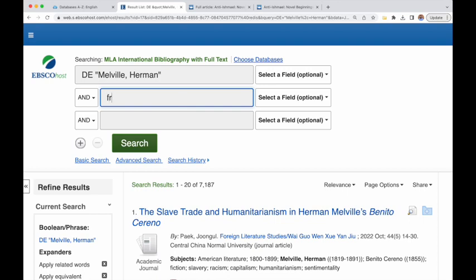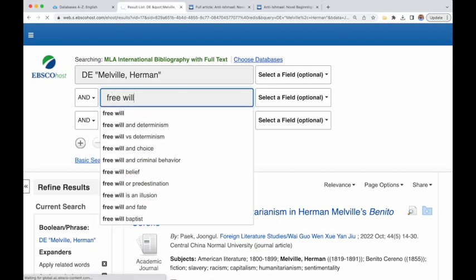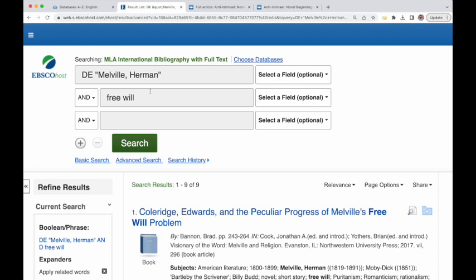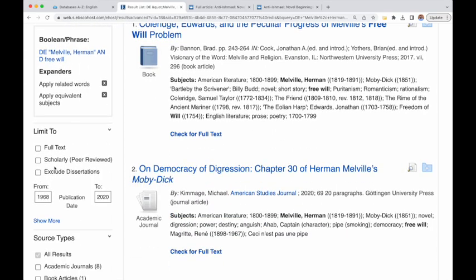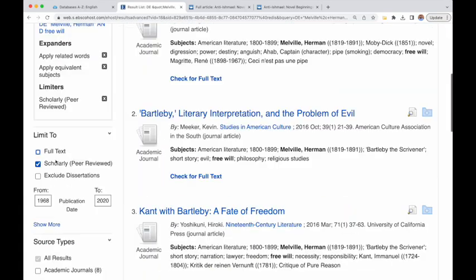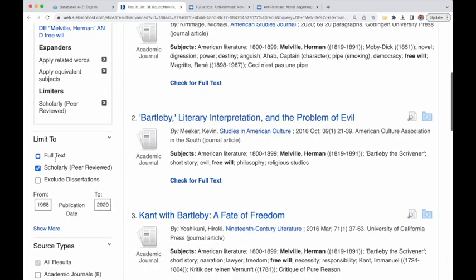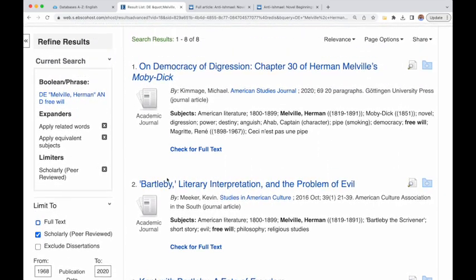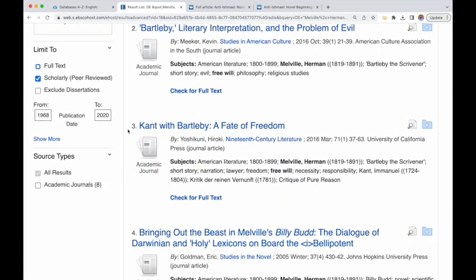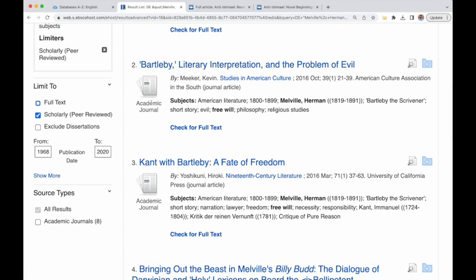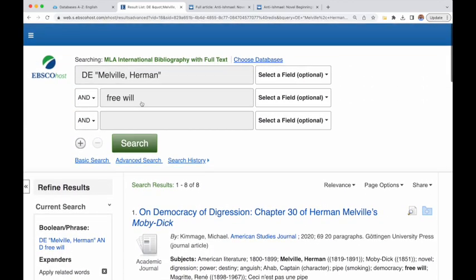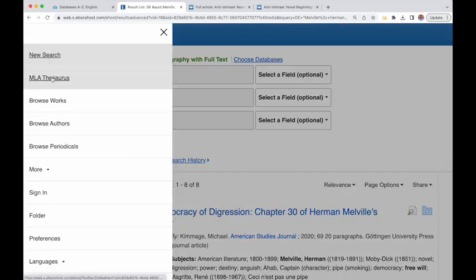Now I want to try this free will search again. So let's give that a go. So I get 9 things that come up that have to do with Melville and free will. I can also decide if I want to do scholarly peer reviewed. That gets me down to 8. So it's probably worth my time to go through here and see if any of these are relevant to my research. You can also throw terms into the thesaurus.